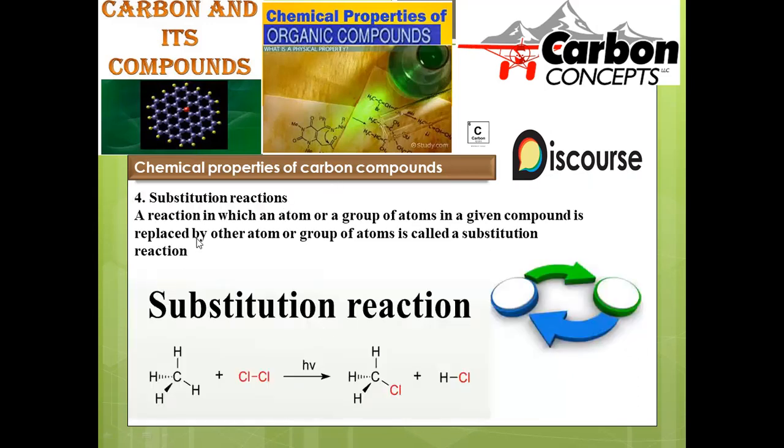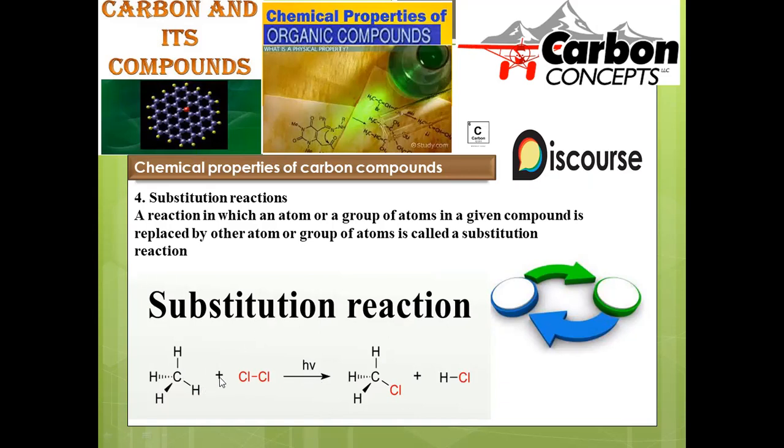Right. So another kind of chemical reaction is denoted as a substitution reaction. Substitution is nothing but replacing the existing one with another. The simplest example is provided. In the reaction, an atom or group of atoms gets replaced by another atom or group of atoms, called a substitution reaction. When we take the simplest hydrocarbon, methane, called marsh gas, and treat it with chlorine in the presence of light, it is a photochemical reaction. Photochemical means initiated by the sun.